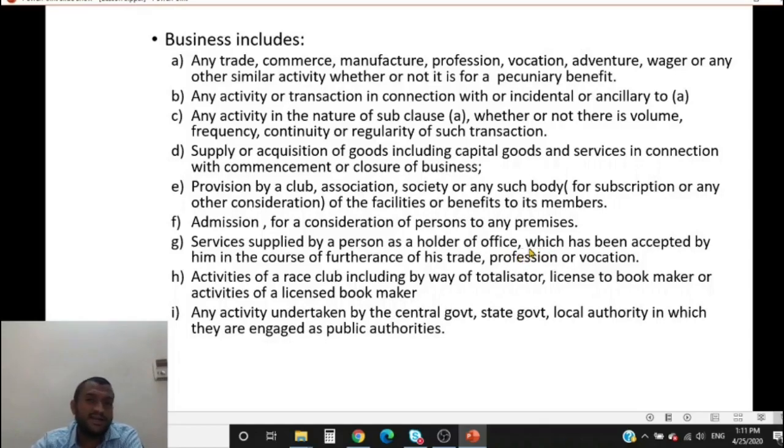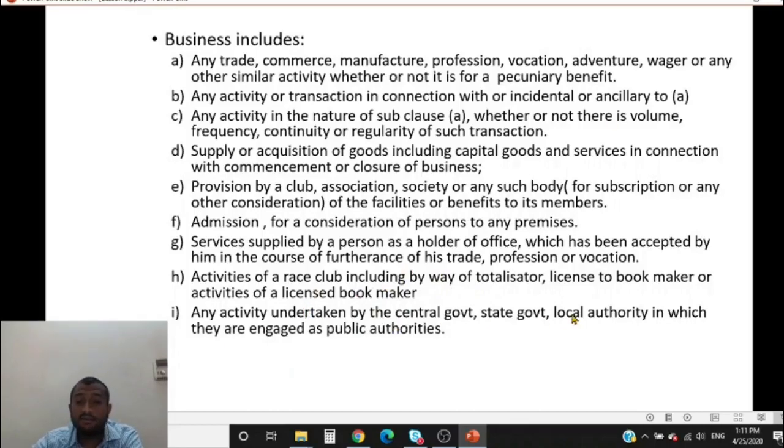The bookmaker goes to every person who is interested in making a bet, gets the bets and money, and gives it to the totalizator, which is nothing but the turf club. So the license given to the bookmaker is also business. And in the activities of the bookmaker, he charges commission from the bets. So that is also business.